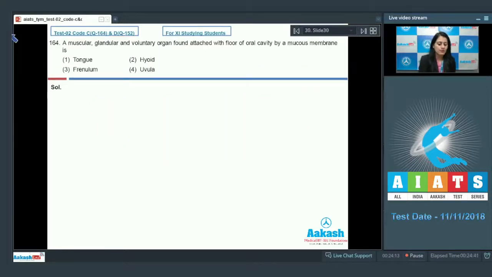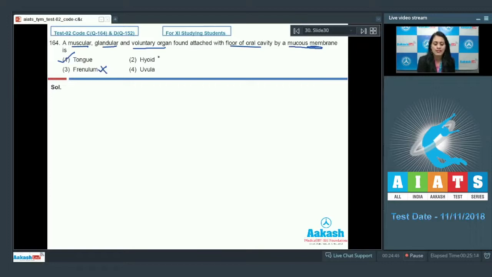Question number 164. A muscular, glandular and voluntary organ found attached with floor of oral cavity by a mucous membrane is. And the correct answer for this question is tongue. Tongue is a muscular, glandular and voluntary organ which is found attached with the floor of oral cavity by a mucous membrane. And this mucous membrane is known as frenulum. So option number 3 is an incorrect option.